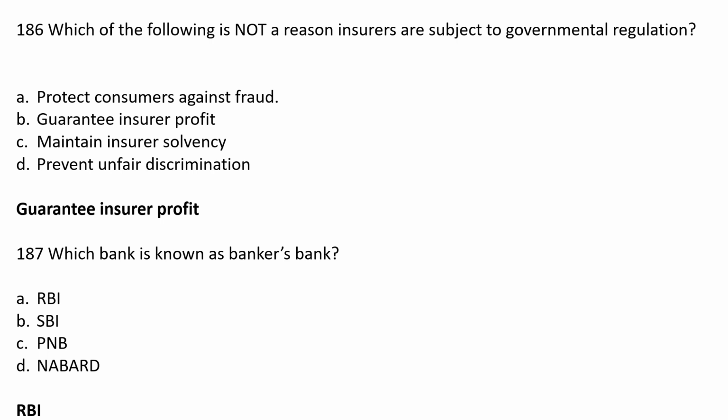Which bank is known as Bankers Bank? Option A, RBI. Option B, SBI. Option C, PNB. Option D, NABARD. The correct answer is option A, RBI. So the bank known as Bankers Bank is option A, the Reserve Bank of India.